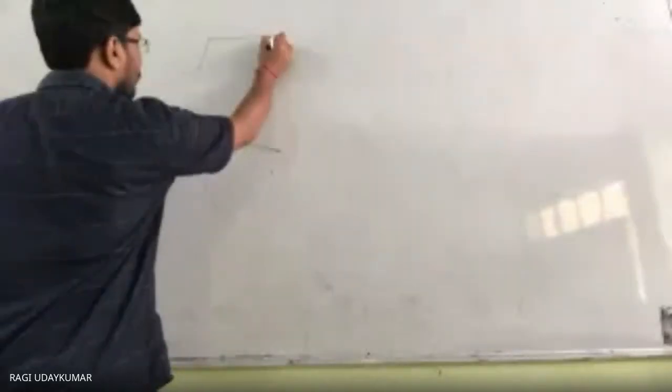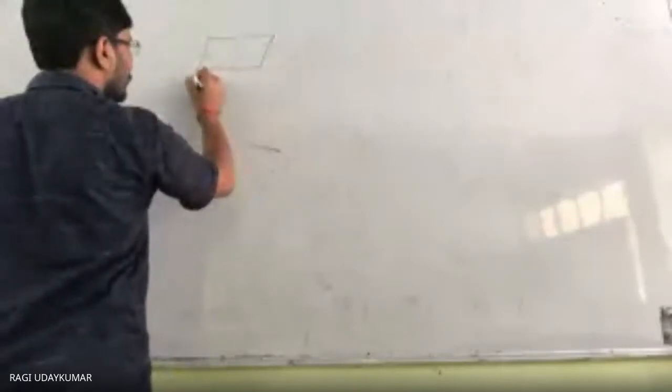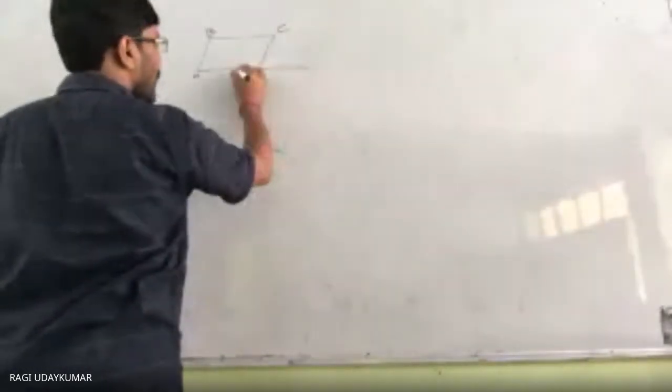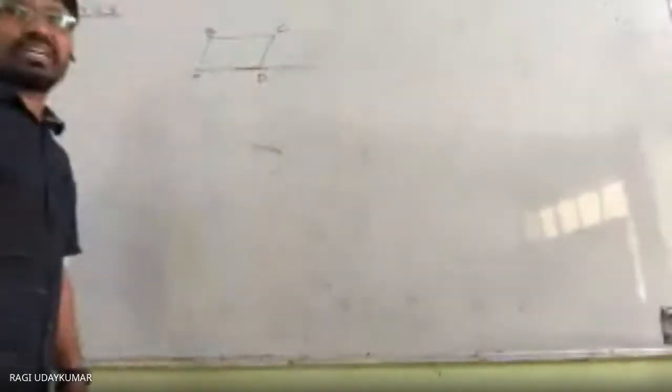So let us draw the parallelogram here. A, B, C, D. Or you can take B here, C here, D. So AD produced, AD को produced कर दिया.